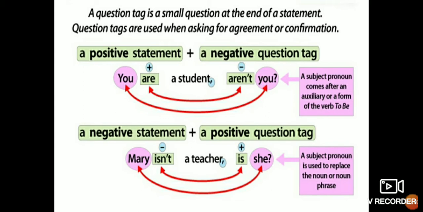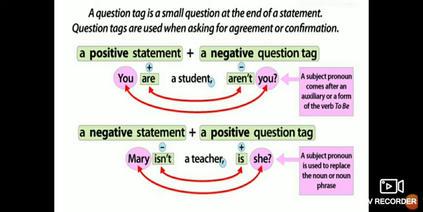See here, you are a student, aren't you? Now here you can see our subject pronoun comes after the auxiliary verb. The rule says that if a sentence is positive, then we will use the negative question tag. So, you are a student, aren't you? Aren't you is here the negative question tag.